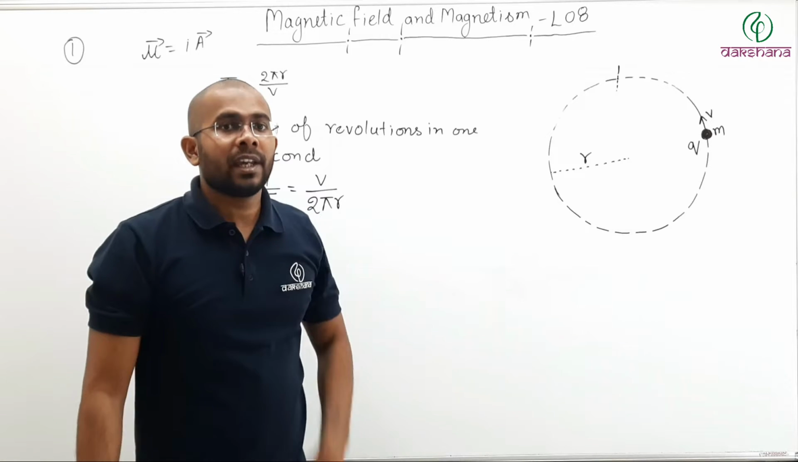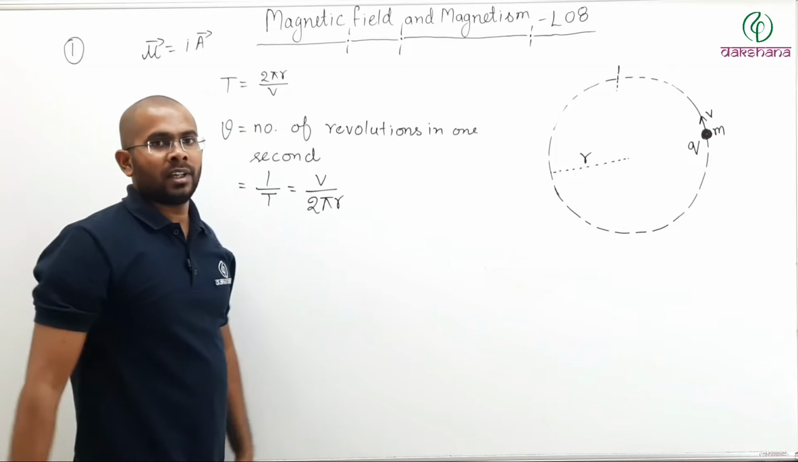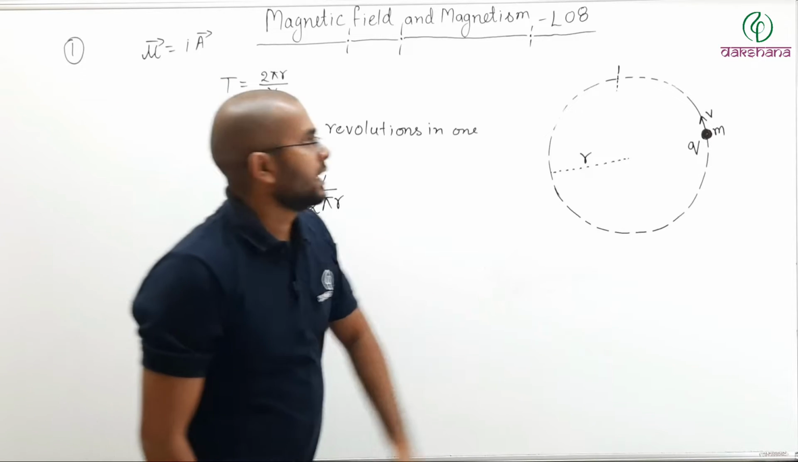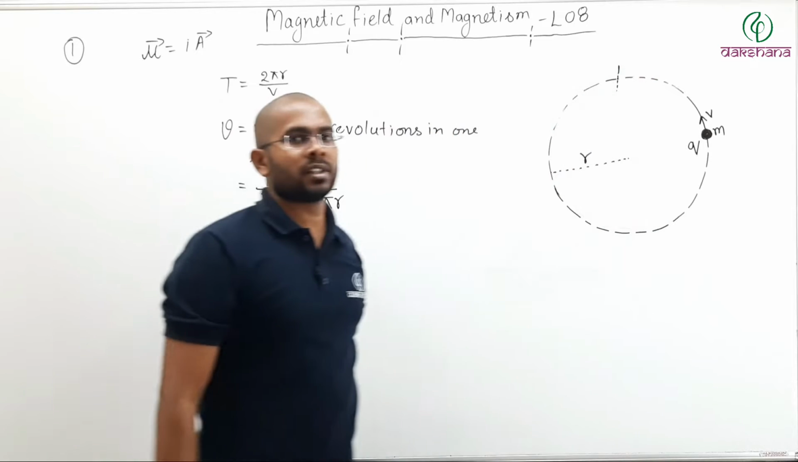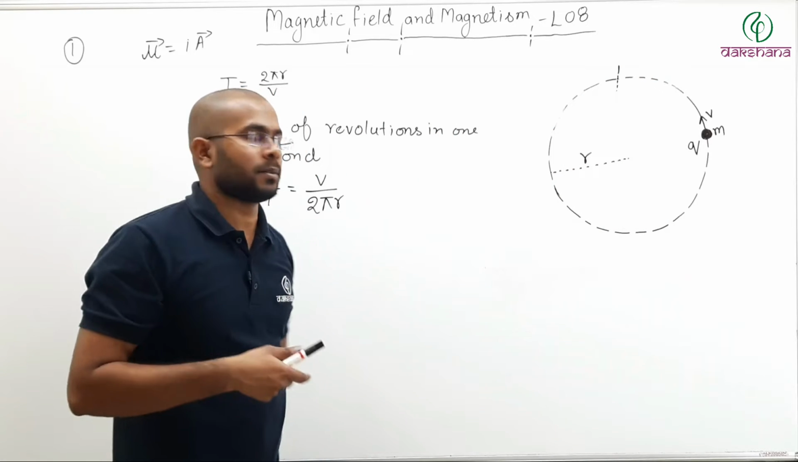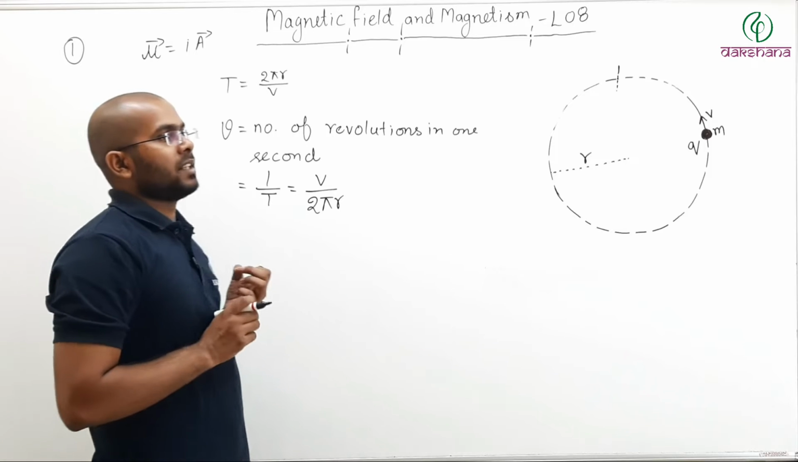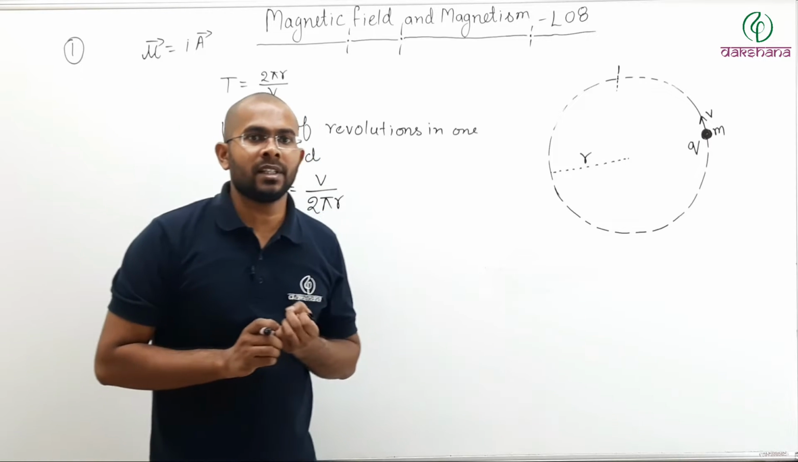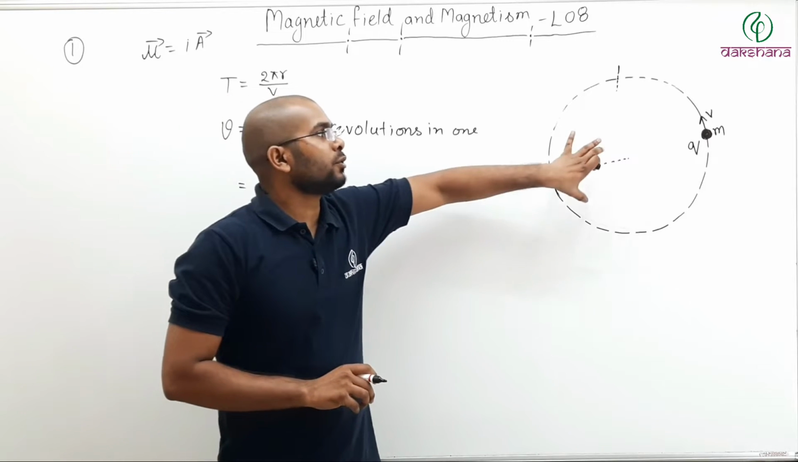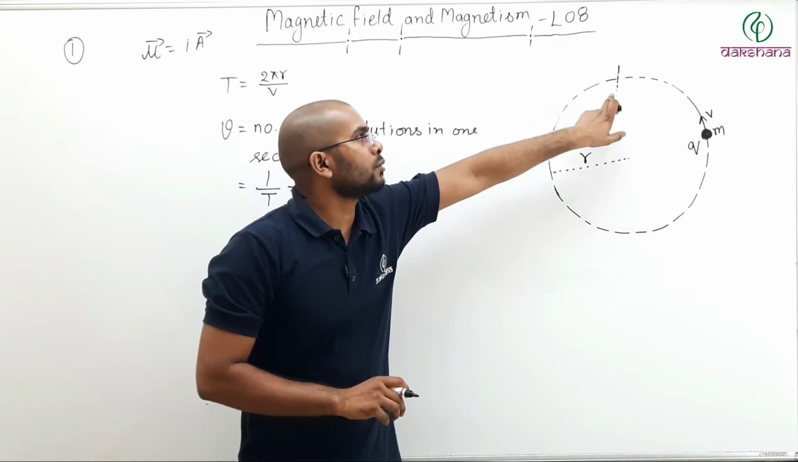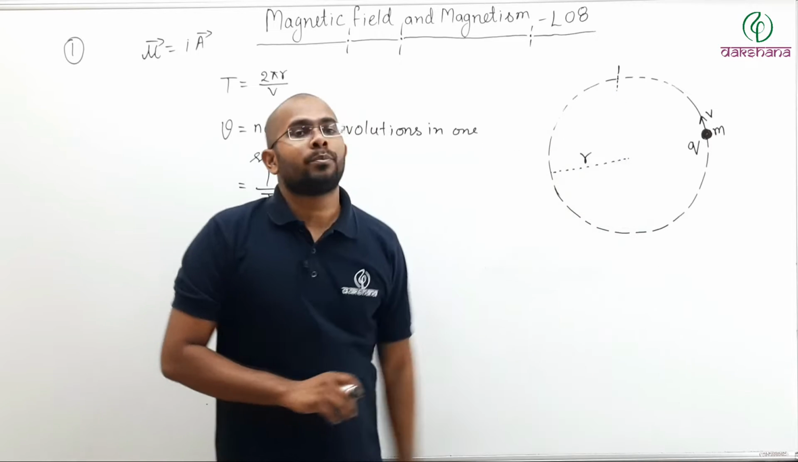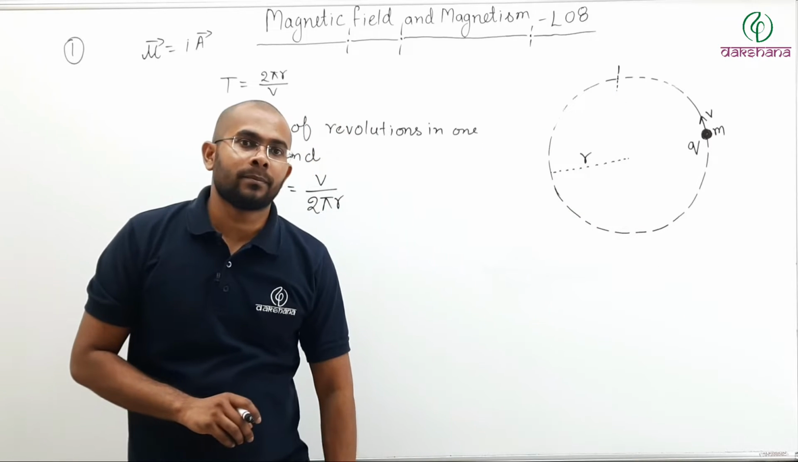10 times, equal to its frequency. If the frequency is 100, it will cross through this cross section how many times? 100 times. So here, if I want to write the current, what is current? Current is your magnitude of charge crossing through any cross section per unit time.